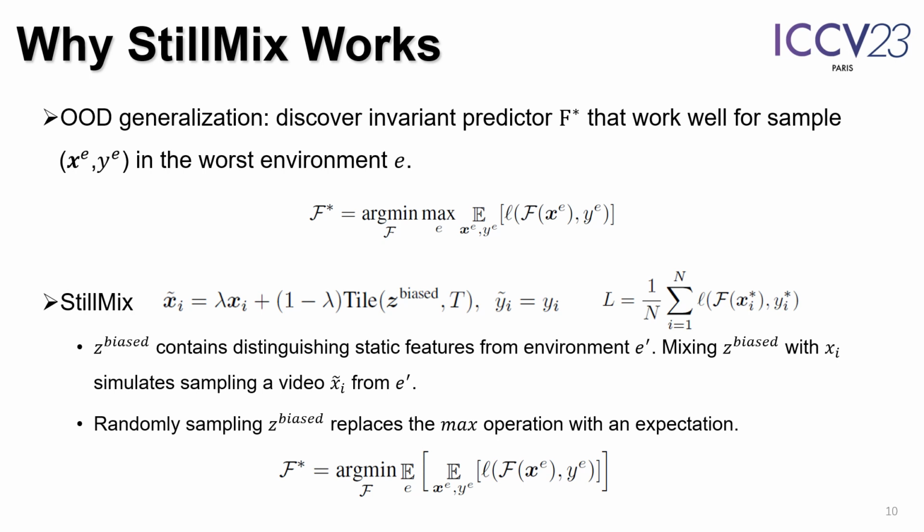Z_biased is sampled by the reference network, so it contains static features biasing predictions toward specific classes, which could be regarded as coming from an environment E'. Mixing Z_biased with Xi simulates sampling the video Xi tilde from the environment E'. By randomly sampling Z_biased, StillMix optimizes the loss on all environments, which replaces the maximization with an expectation. So it could be considered as a variant of OOD generalization.